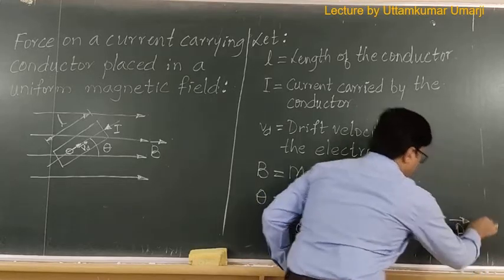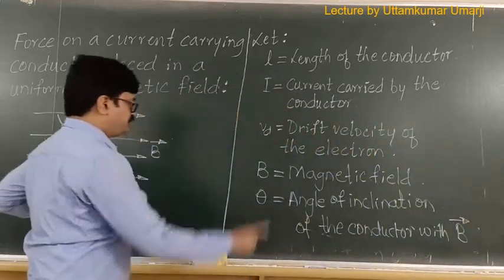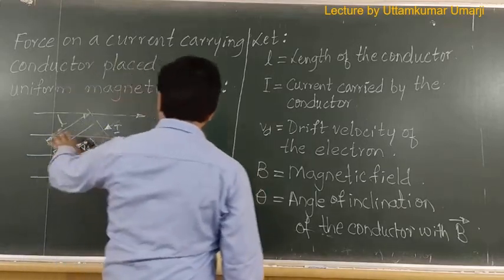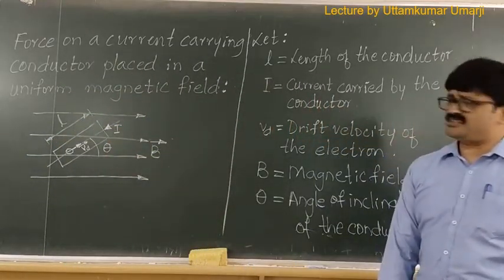I'll show magnetic field as vector B. Okay, so with vector B. So these are the things that we have assumed now.